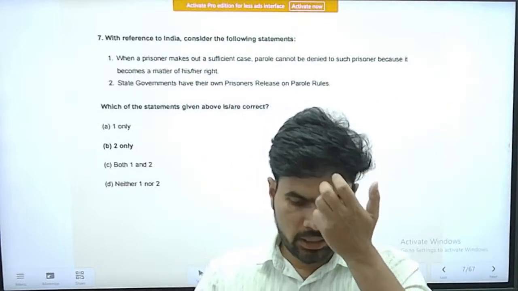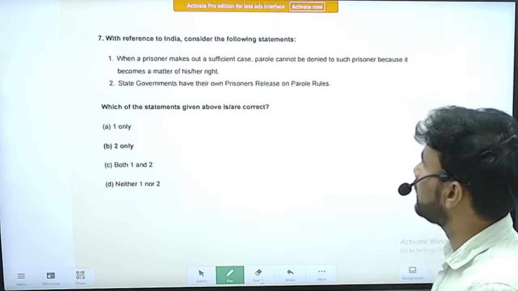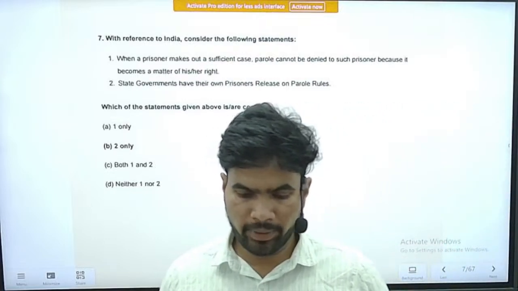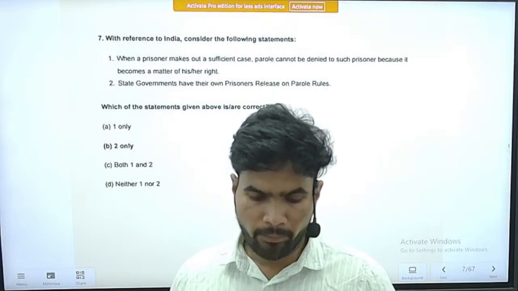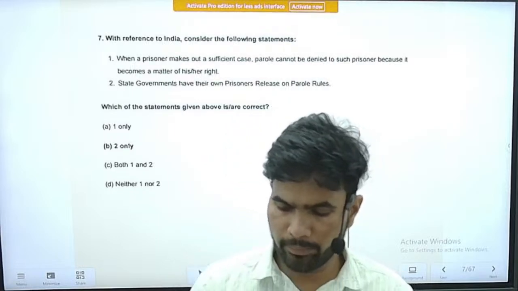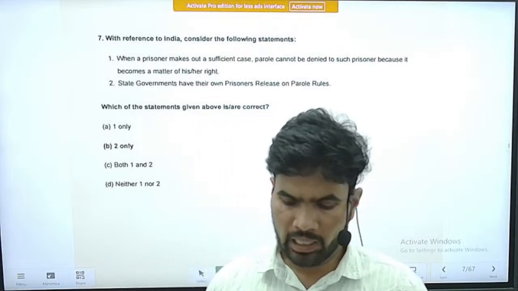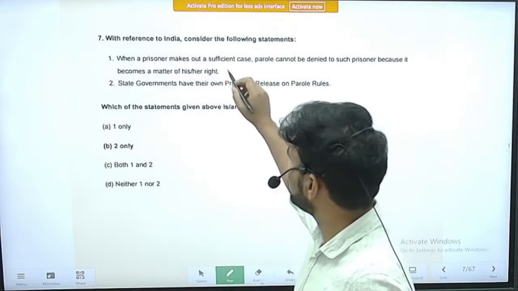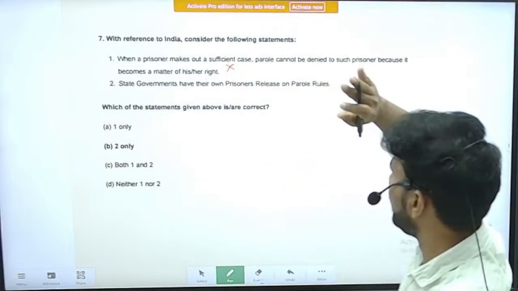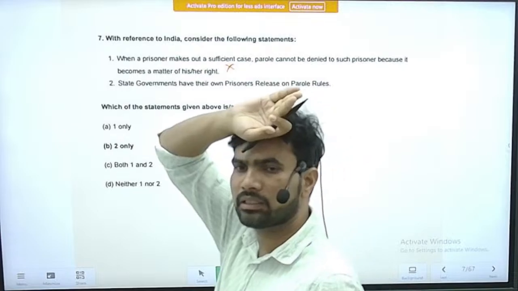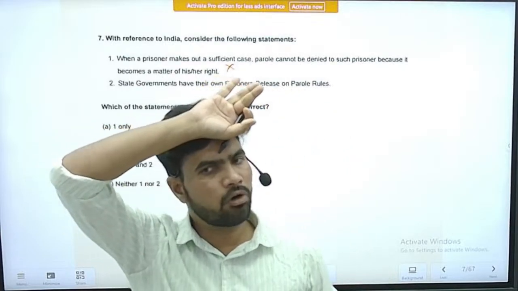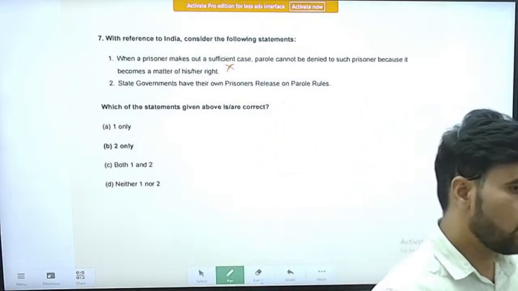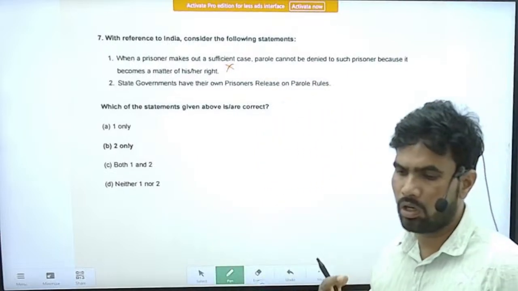Question is, with reference to India, consider the following statements. First statement: when a prisoner makes out a sufficient case, parole cannot be denied to such prisoner because it becomes a matter of her right. This is an incorrect statement. Even if the prisoner makes a sufficient case, it is the prerogative, the complete discretion of the authorities whether to grant the person parole or not.